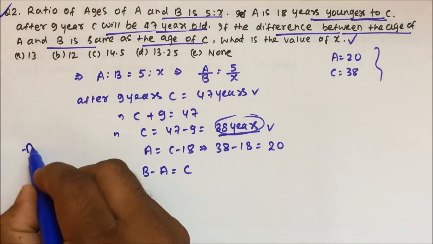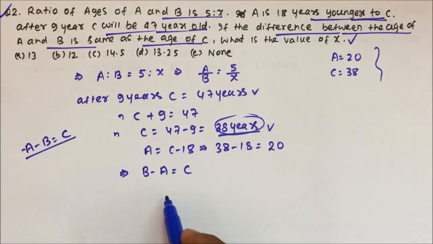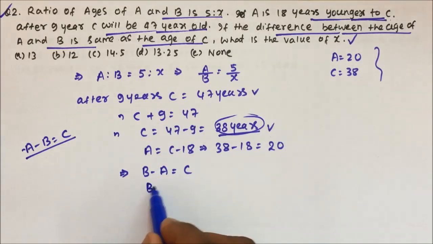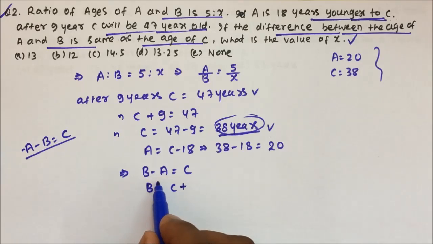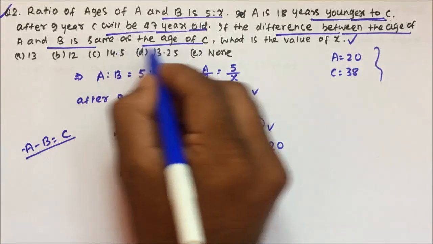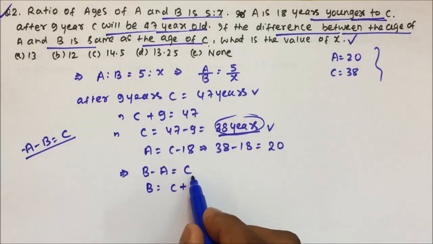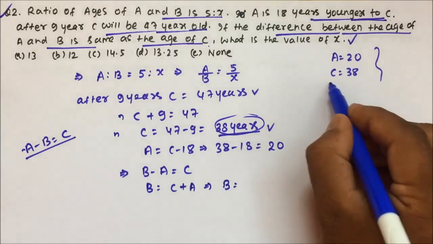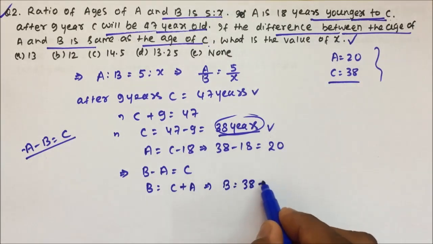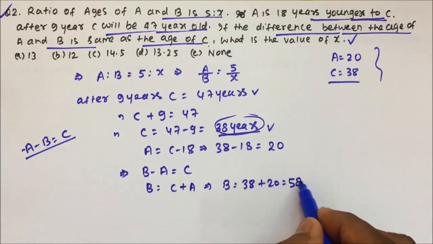Friends, you can ask me, sir, the difference of A and B, we can write it like this also. So let's see what happens actually. The difference between B and A's age is the same as the age of C. So B minus A will be equal to C. So B will be equal to C plus A. So B is equal to C, which is 38, plus A, which is 20. So B's age will become 58.